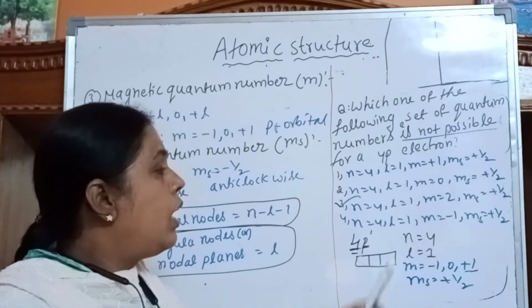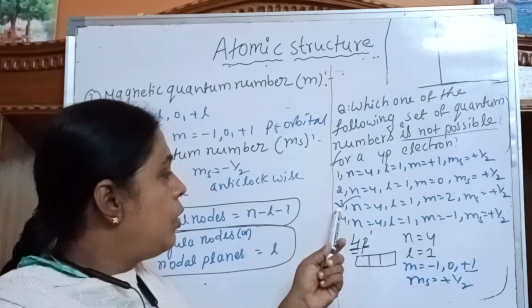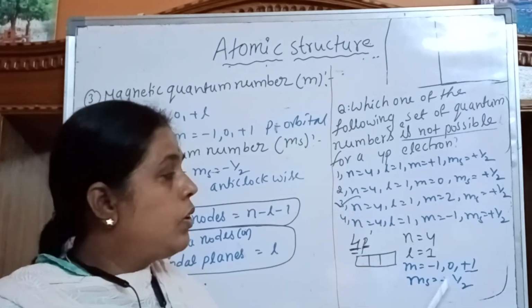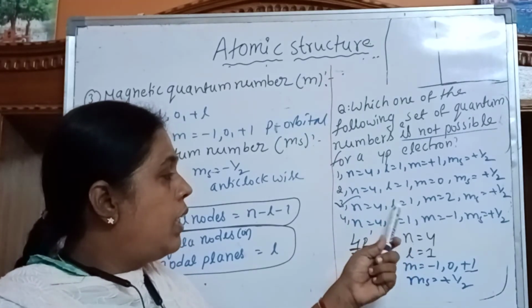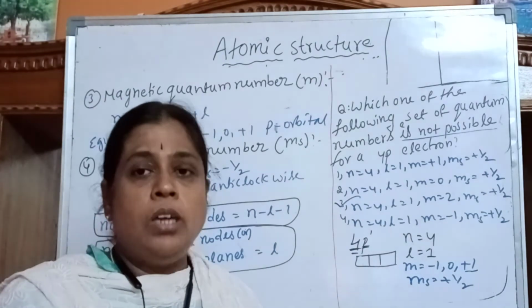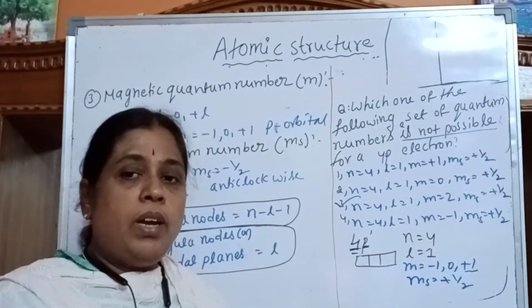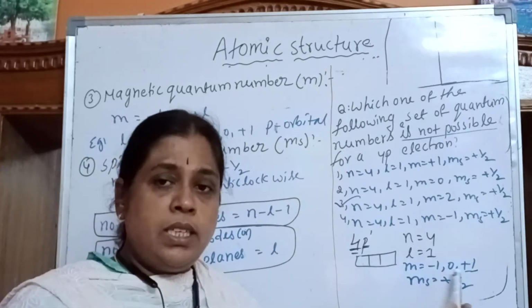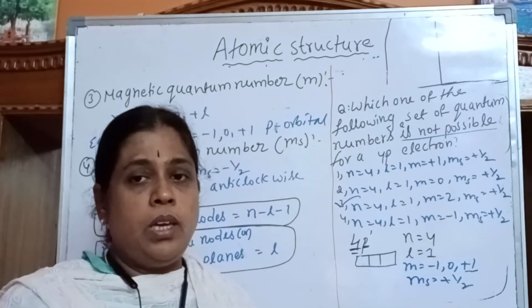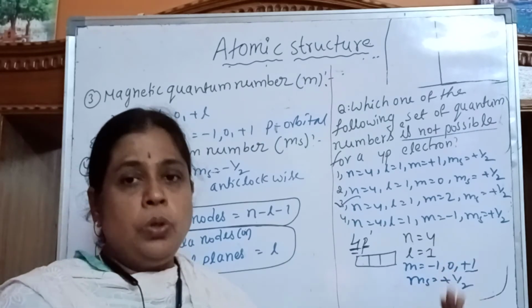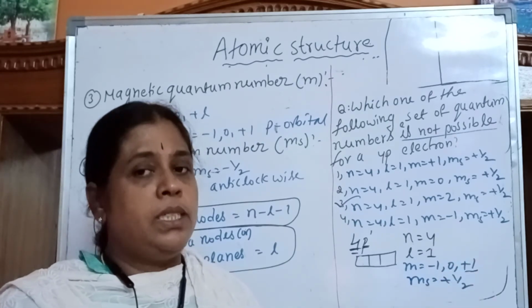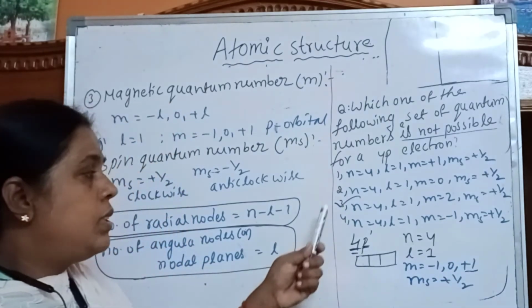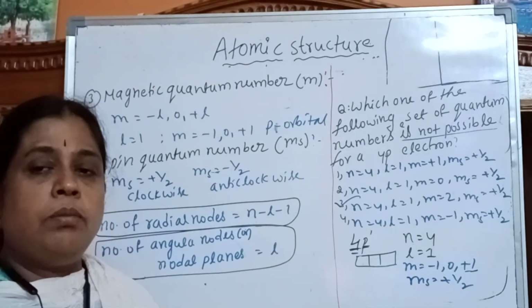So according to this concept, which one is the correct option? The third option. Why? Because if L is equal to 1, m is equal to 2 is not possible. You have to remember that when L is equal to 1, only these three m values are possible. There is no value 2; the maximum is plus 1. So this is the correct option.